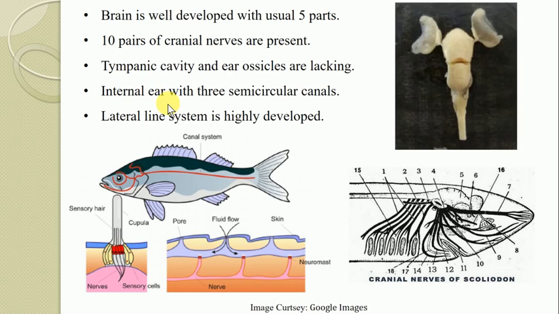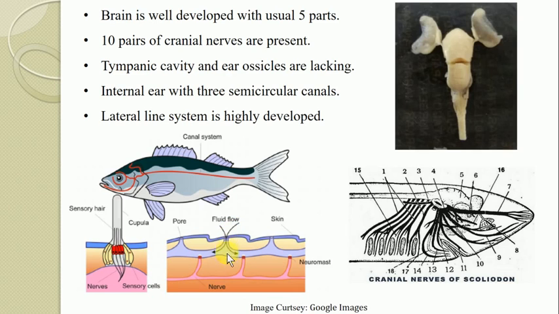Then the lateral line system is highly developed in the fishes. So here in this diagram you can see the lateral line system, which is also referred to as a canal system. Actually it is a canal system which is diffused into their skin, occupying the lateral position on their body, and it is provided with nerves having sensory cells.